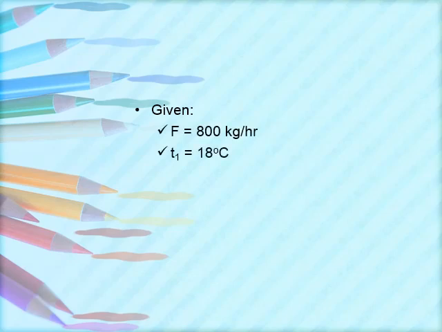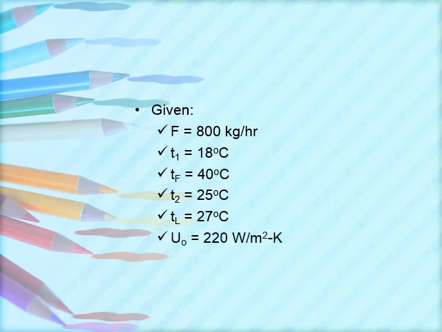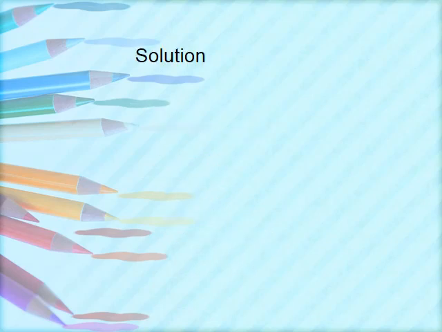The givens for the problem are the feed rate of 800 kg per hour, temperature of cooling water entering at 18 degrees Celsius, feed temperature of 40 degrees Celsius, cooling water leaving at 25 degrees Celsius, and the temperature of the liquor or the slurry at 27 degrees Celsius. The overall heat transfer coefficient is at 220 watts per meter squared Kelvin, with the heat capacity for the feed at 3 kilojoules per kilogram Kelvin.